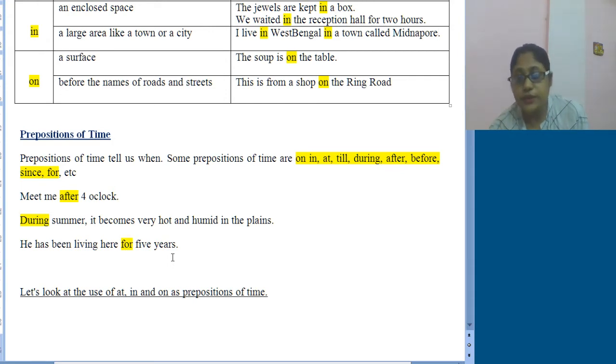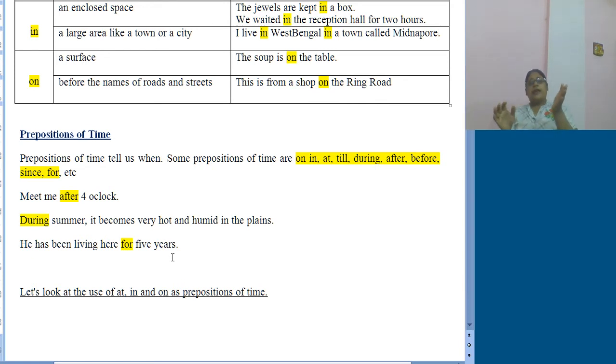Along with them we can use till, during, before, after, since, for, etc. For example, meet me after 4 o'clock. So after is obviously a preposition of time. During summer it becomes very hot and humid in the plains. So during is obviously again a preposition of time. Another one, he has been living here for 5 years. So for is obviously a preposition of time.